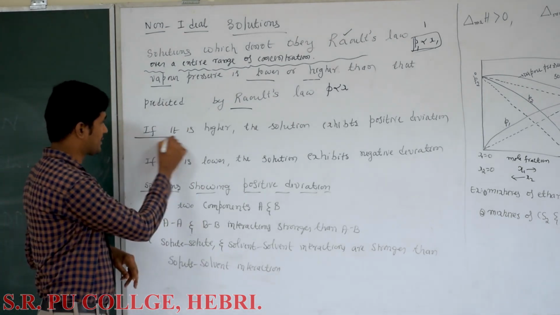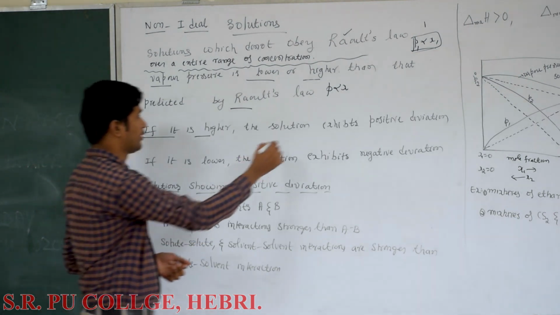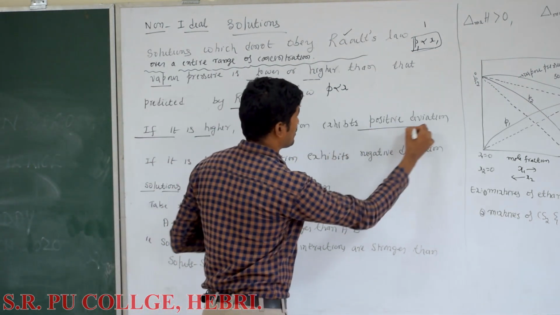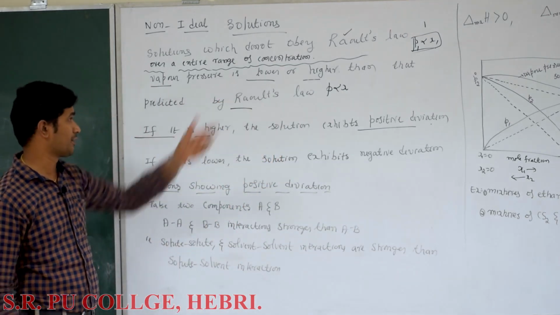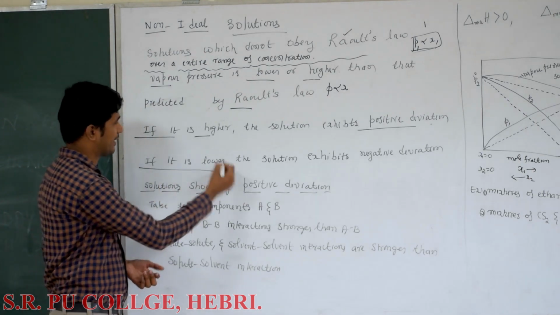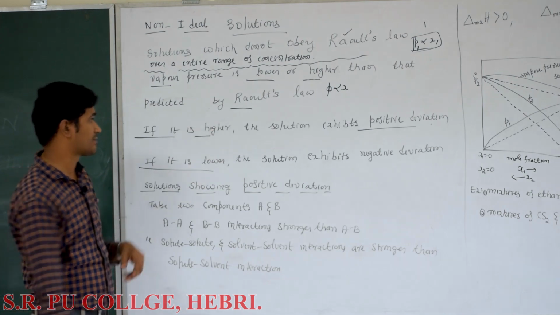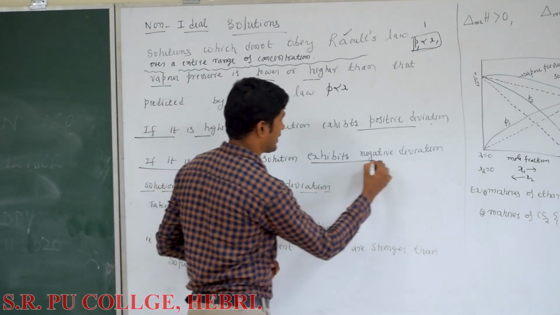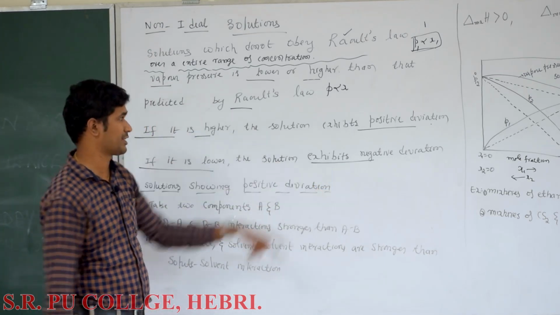If the vapor pressure is higher than predicted by Raoult's law, then that solution exhibits positive deviation from Raoult's law. If the vapor pressure is lower than that predicted by Raoult's law, then that solution exhibits negative deviation. Those are known as solutions showing negative deviation.